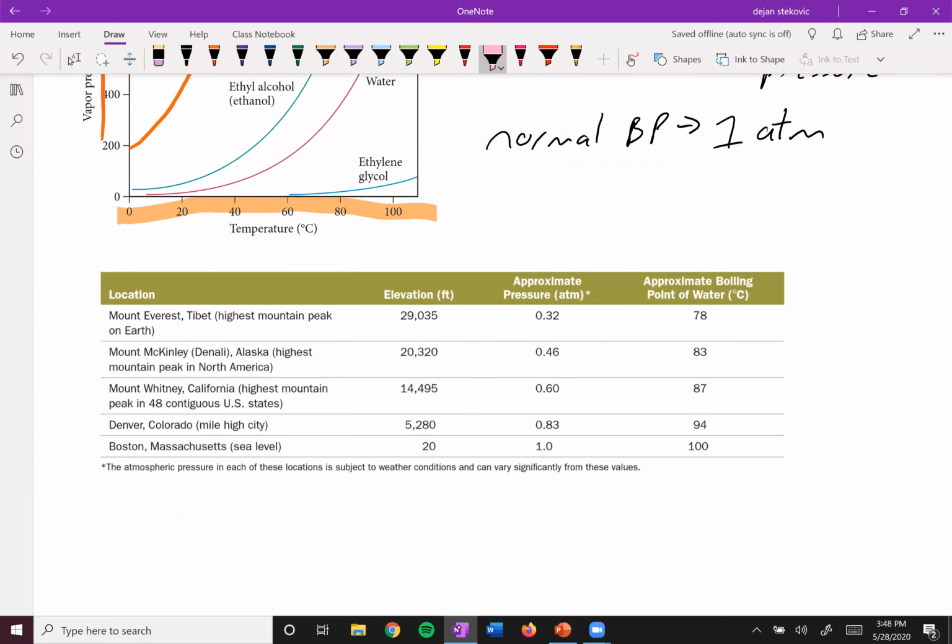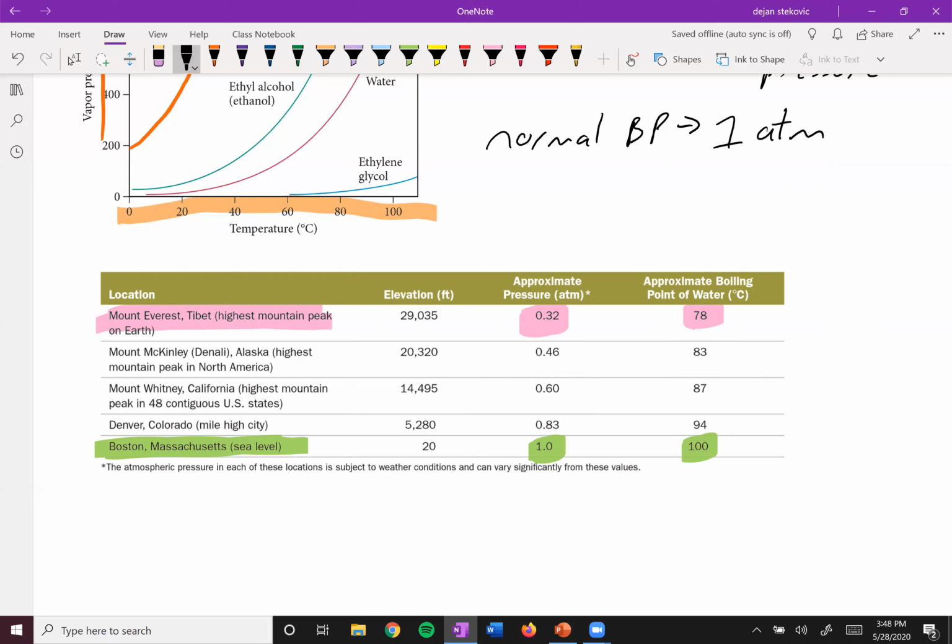So you can see here different spots on the Earth. Mount Everest, very high. Water boils at a low 78 because the atmospheric pressure is very low. Whereas at sea level, the atmospheric pressure is approximately 1 atmosphere, and so the boiling point is about 100 degrees Celsius.